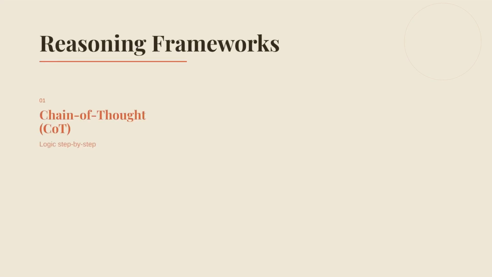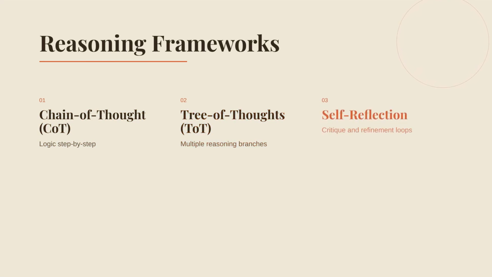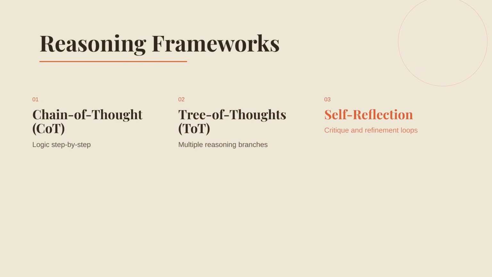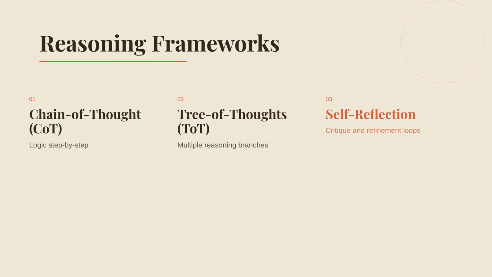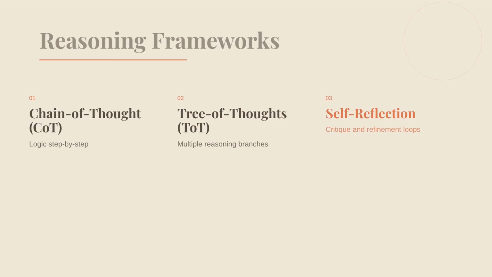With the foundation set, Module 2 takes us into advanced prompting frameworks. This is where we move from what the model knows to how it reasons through complex problems. We use chain of thought to force step-by-step logic and tree of thoughts to explore multiple reasoning branches simultaneously. These frameworks, combined with self-reflection loops, allow the model to critique and refine its own output before it ever reaches the user. But reasoning is only half the battle.